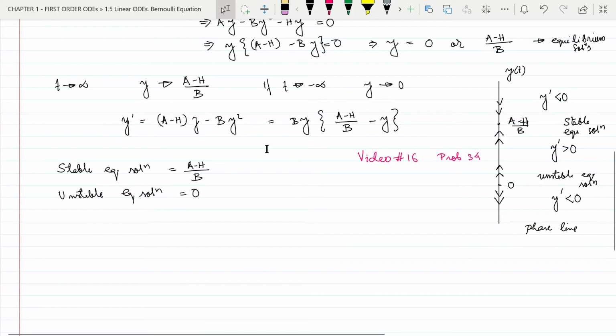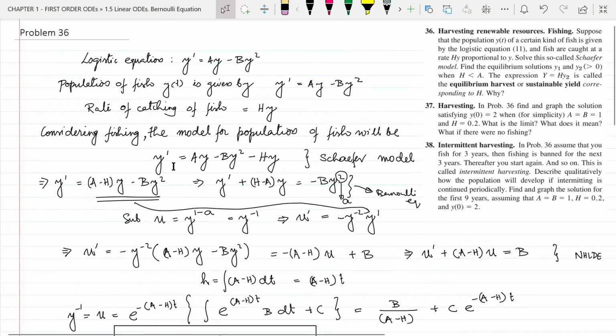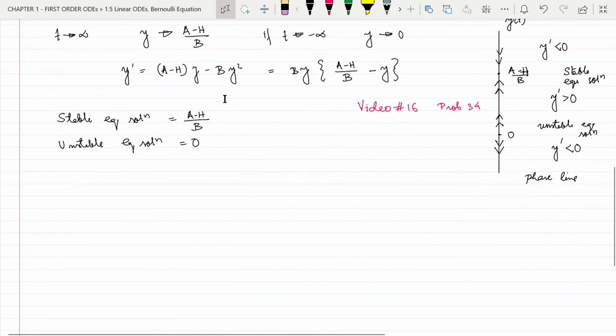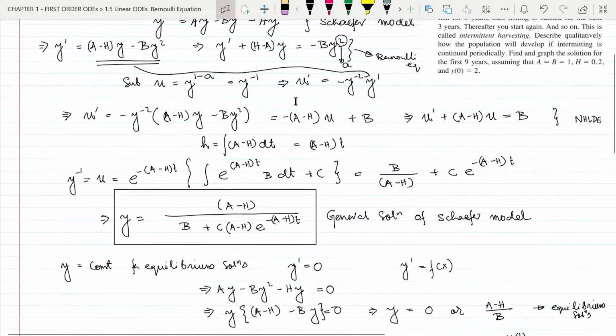So now we have found the stable equilibrium solution of the Schaefer model equation. So y equal to a minus h by b is a stable equilibrium solution, and we have already discussed that the rate of catching of fish is hy.